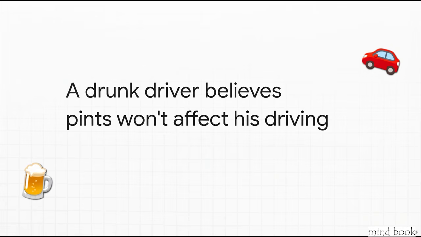The source text gives a striking example of this. A man drinks 10 pints of beer. He then completely convinces himself that the alcohol hasn't affected his driving abilities whatsoever. Why? Well, because it's just much easier and way more convenient for him to drive home than to call a taxi. His intense desire for convenience literally overrides his perception of reality, and that leads to a potentially fatal decision.